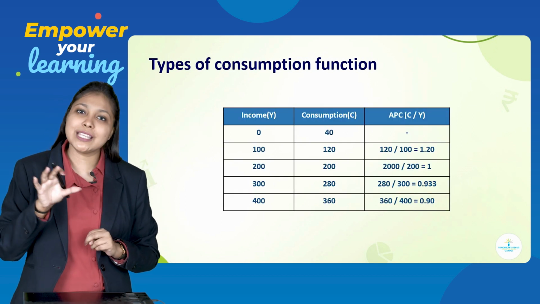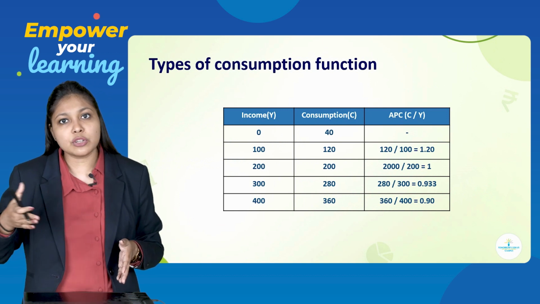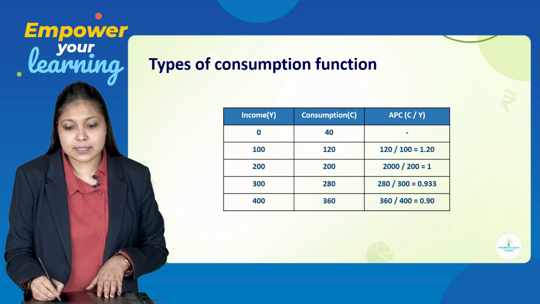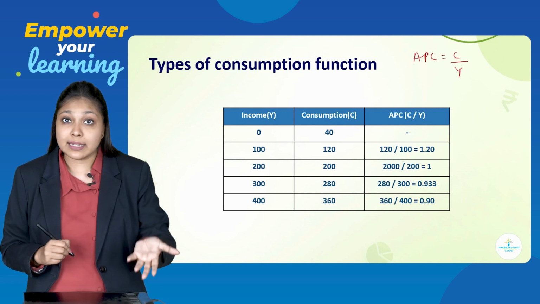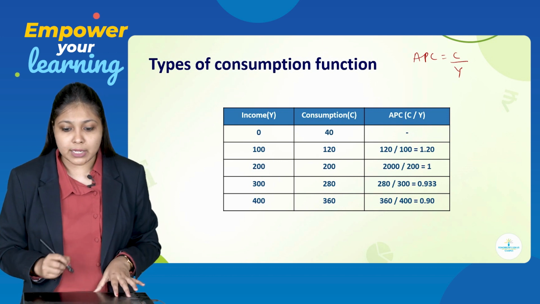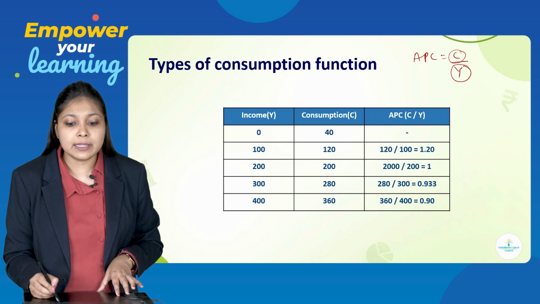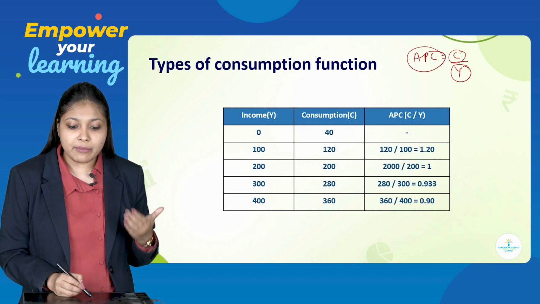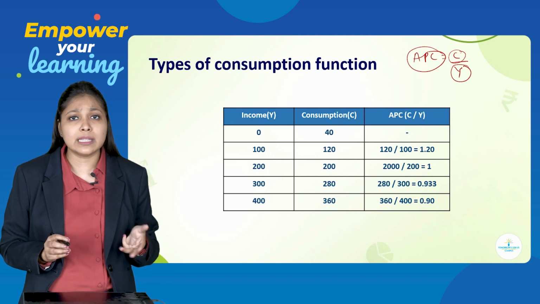Now again for this we have a very simple schedule: income, consumption and APC. APC is nothing but C by Y. Again, we will understand what all columns we need to prepare. We will need a C column, a Y column and an APC column. For Y and C, from the starting, whatever values we are writing, you can take the same values.